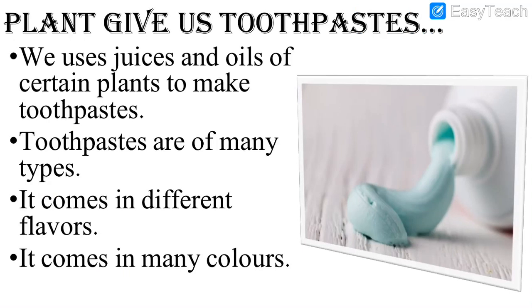As you can see, plants give us toothpaste. So plants also give us toothpaste. Toothpaste is used for brushing our teeth, right? We use toothpaste early in the morning every day. We use juices and oils of certain plants to make toothpaste. So same as we get soap from, we get toothpaste from juice and oil of plants. And from juice and oil we can make toothpaste like this for brushing our teeth.